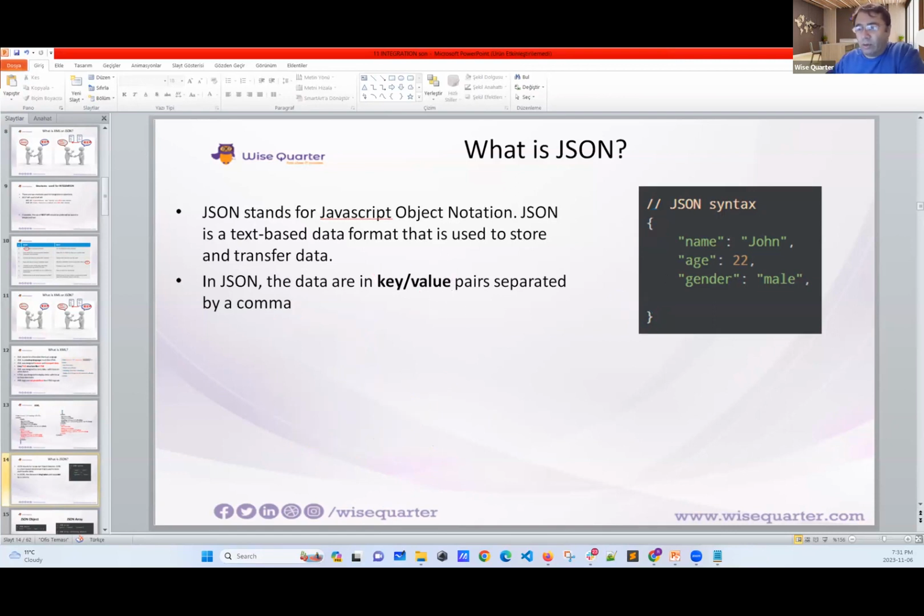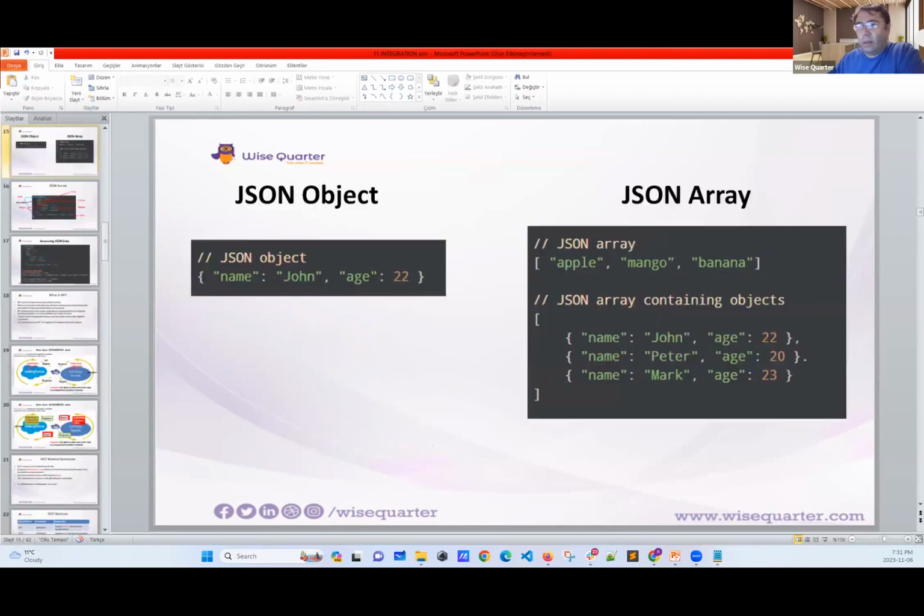Now, what we have is key value pairs. This is called JSON. Now, let's dive a little bit there. Here, this is called JSON object because we have keys and values. This is called JSON array. We will name it as list.